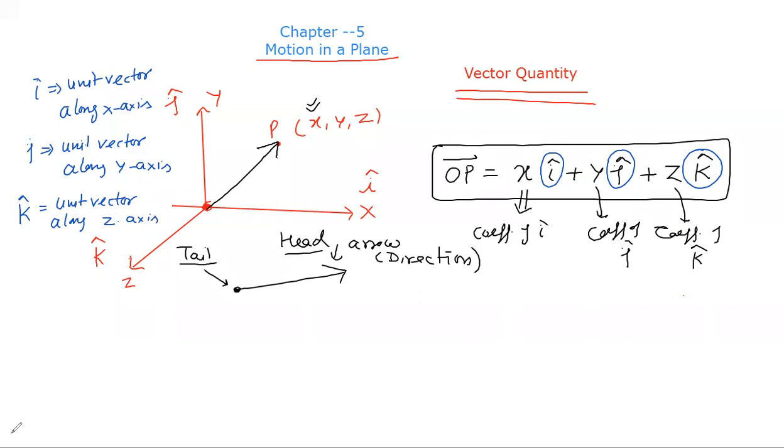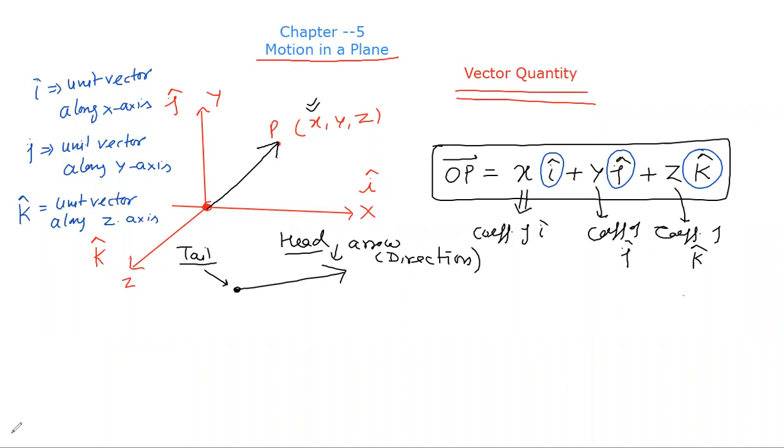So is it clear to all of you that i cap is what? I cap is the unit vector along the x-axis, j cap is what? Unit vector along the y-axis, and k cap is what? Unit vector along the z-axis. So representation of a vector is clear to all of you.